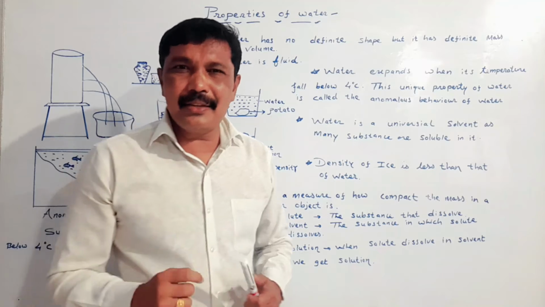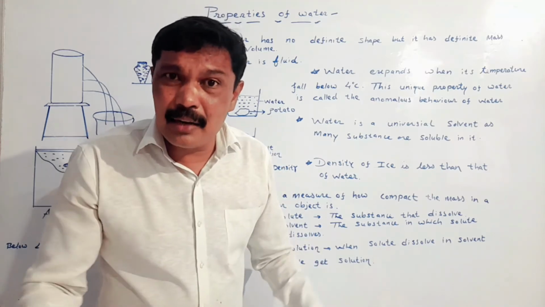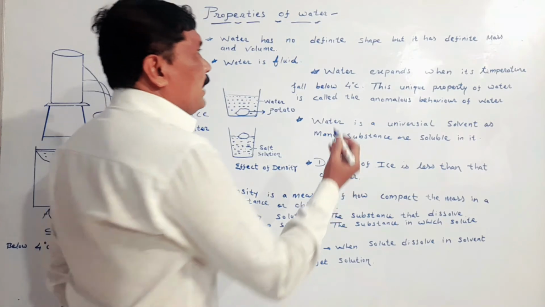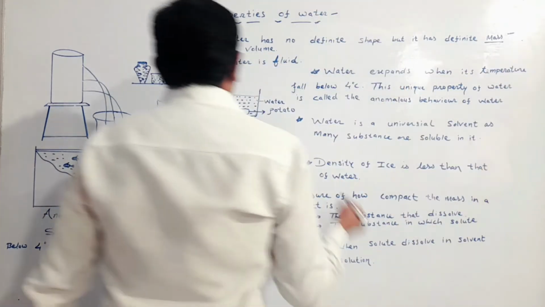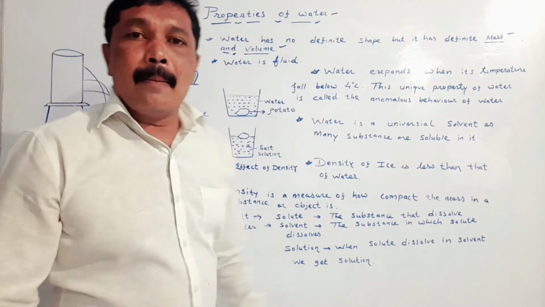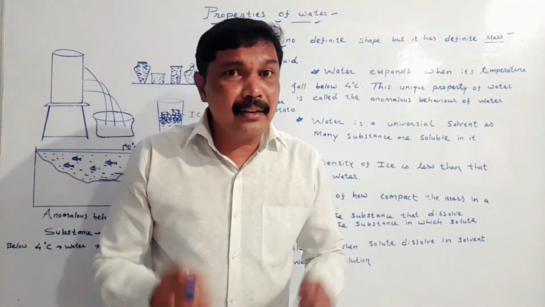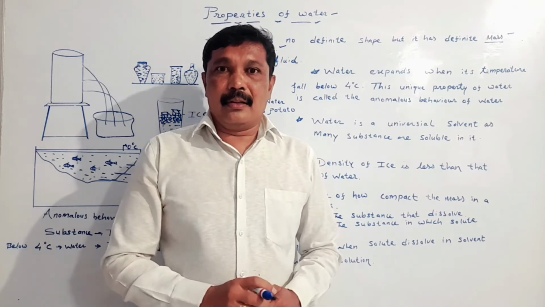From this activity, we can say that water has no definite shape, but it has definite mass and definite volume.